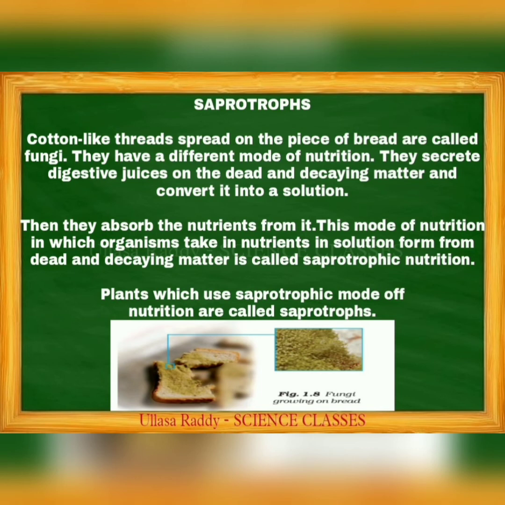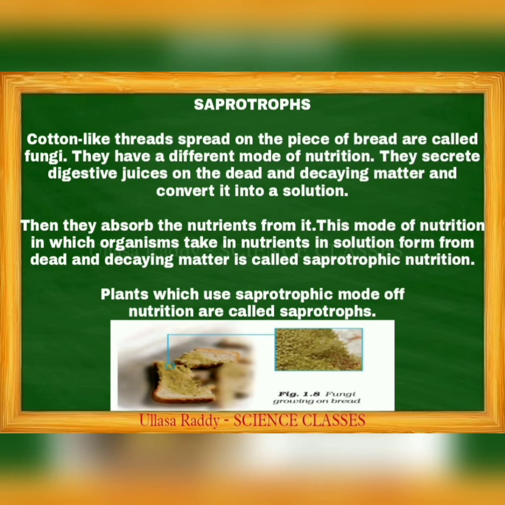Another type of nutrition is called saprotrophs. Cotton-like threads spread on a piece of bread are called fungi. You already know about this. In the winter season, a lot of food has small thread-like structures on the surface. That is called fungi. Cotton-like threads spread on the piece of bread are called fungi.